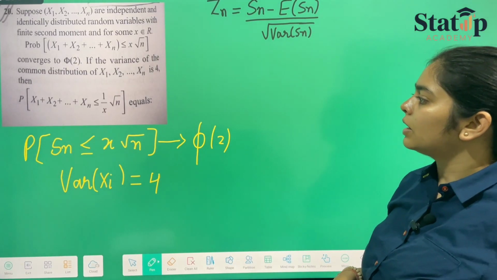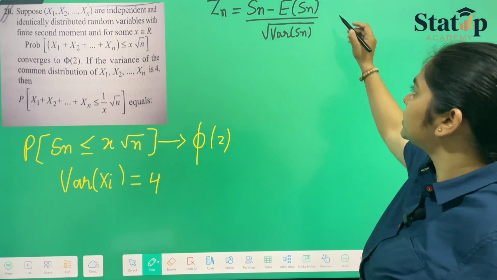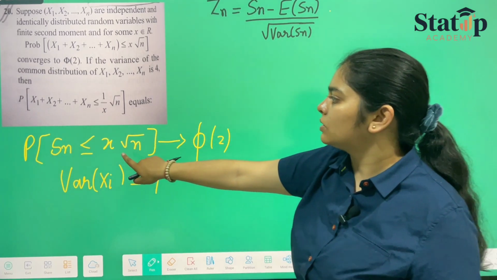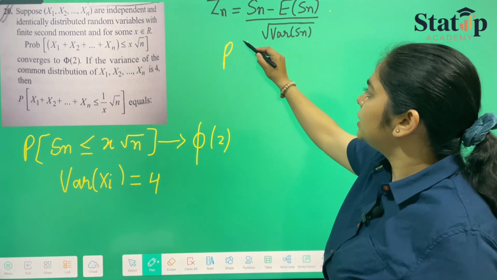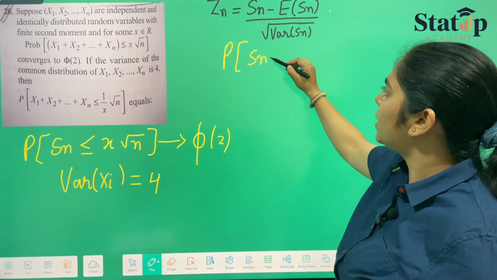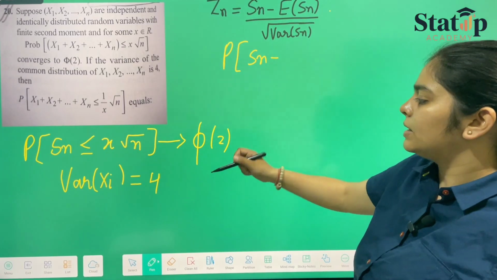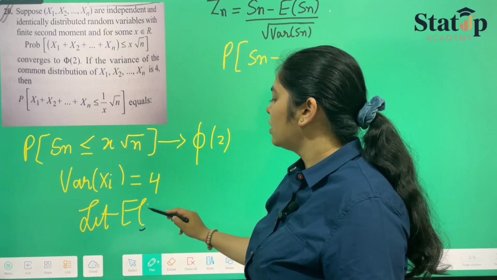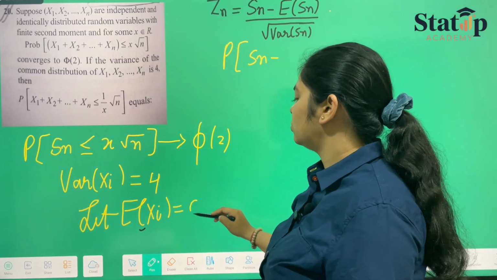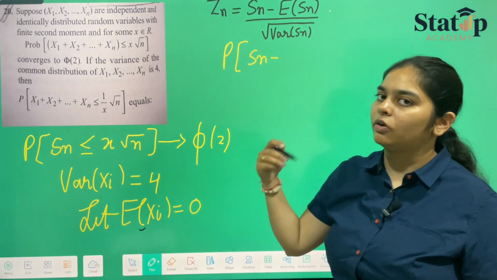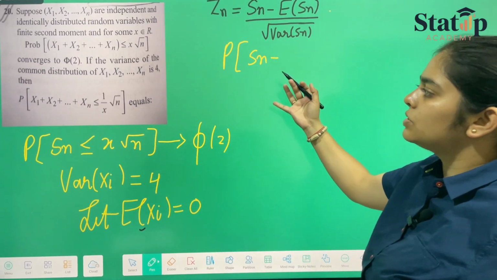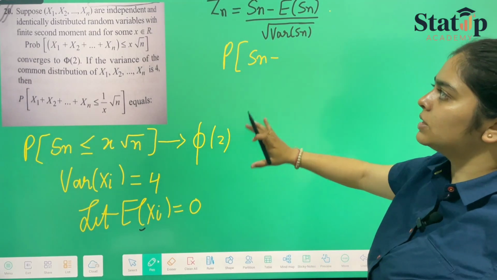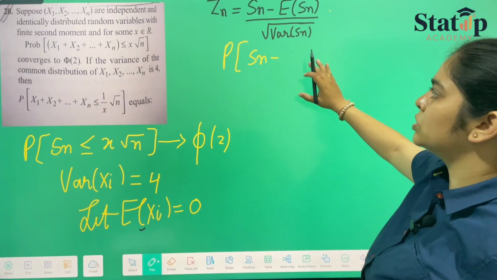So let us assume here that expectation of Xi is equal to 0, because they haven't given it to us, and without that we can't conclude.